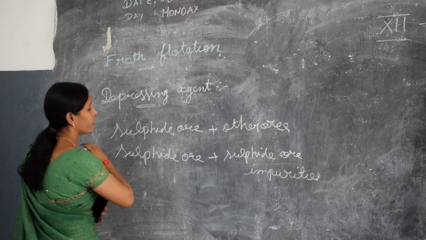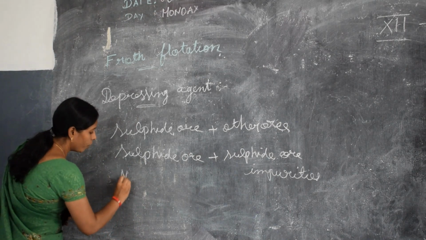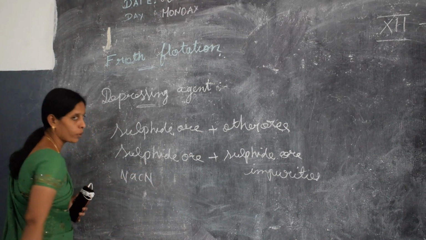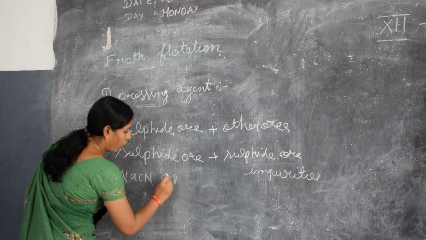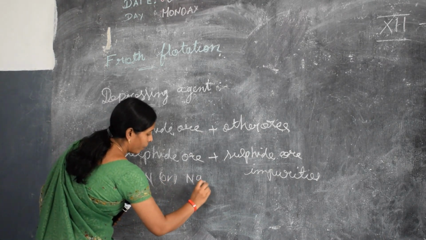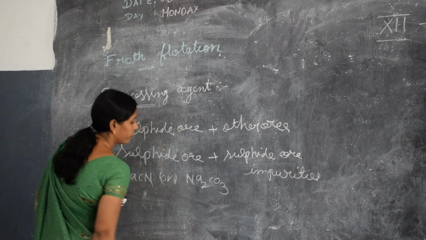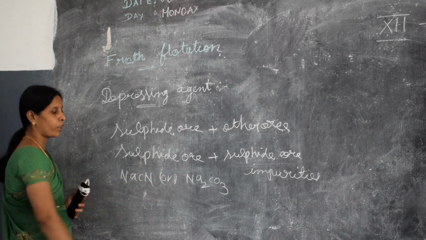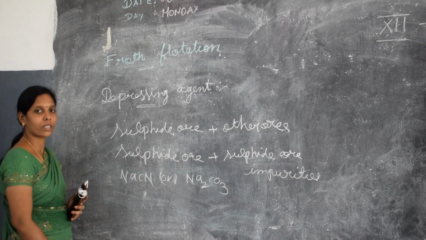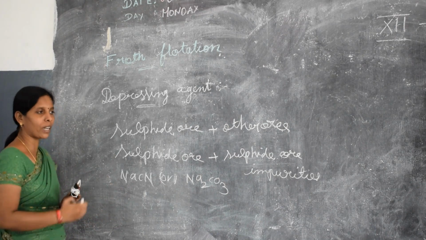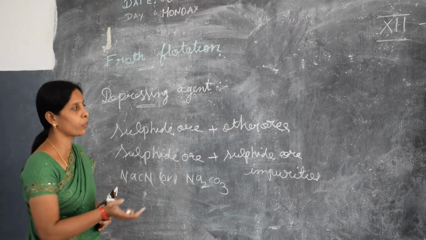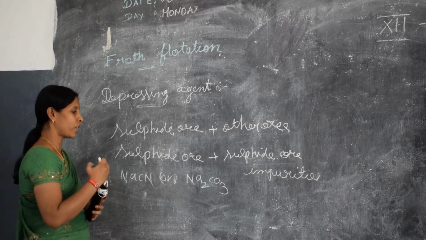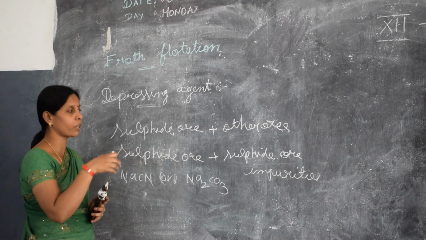What is the depressing agent? Sodium cyanide or sodium carbonate. It acts as a depressing agent. So sodium cyanide and sodium carbonate act as depressing agents. What do they do? They selectively prevent other sulfide ores from coming to the froth.